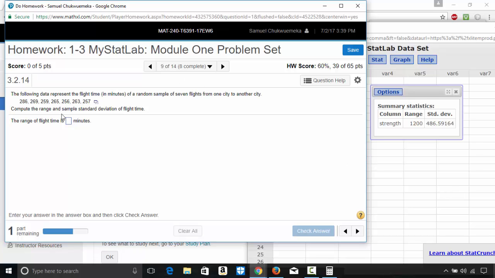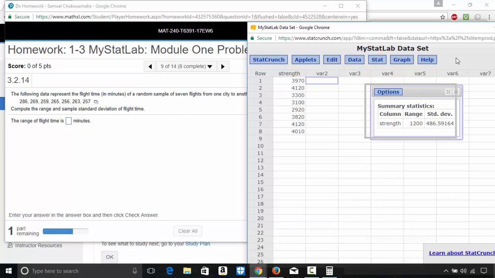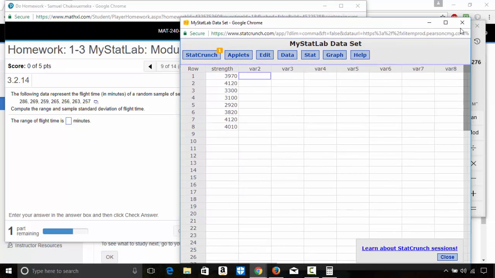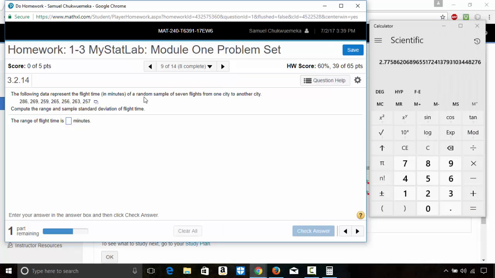The next one, compute the range and sample standard deviation of flight time. Okay, this is for flight time. So let me go ahead and close this, and let me open this up in StatCrunch.